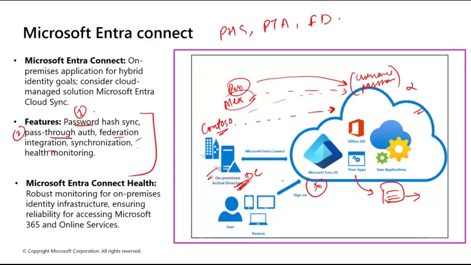Another question. I maybe missed a few lines about the federation integration. Where exactly do we configure that? Is it in Microsoft Entra Connect or the Cloud Sync? Where exactly do we configure that? See, for that you have a different console, a different panel. Okay, so there we have to use this authentication feature, right? Although the tool you are working with here is only Entra Connect. So you can do it using Entra Connect. First thing, you have to use Entra Connect.